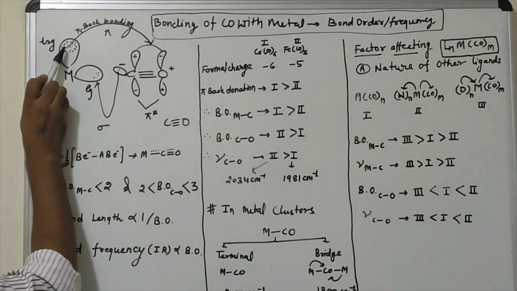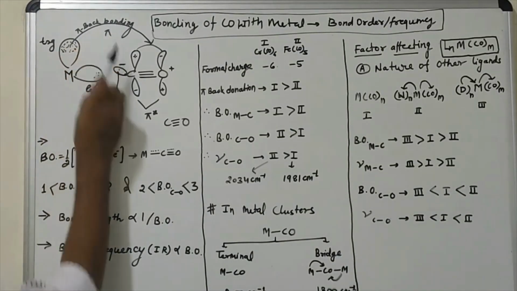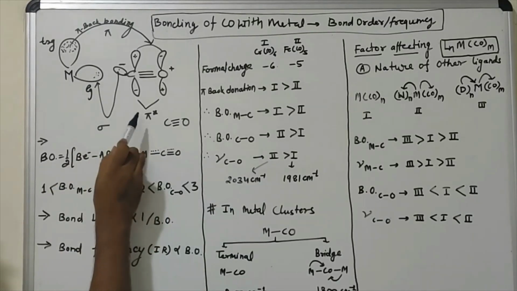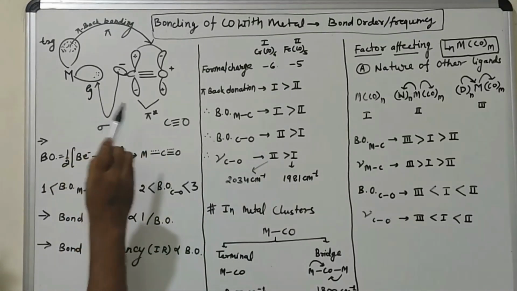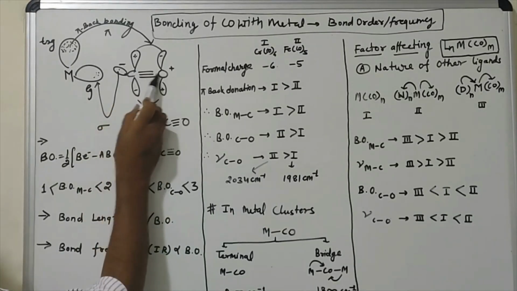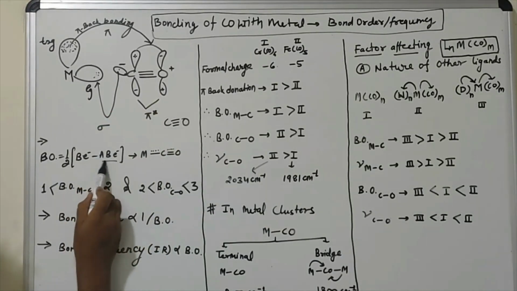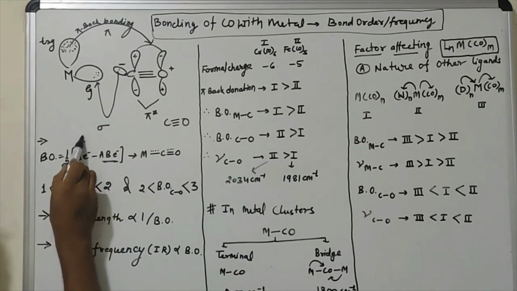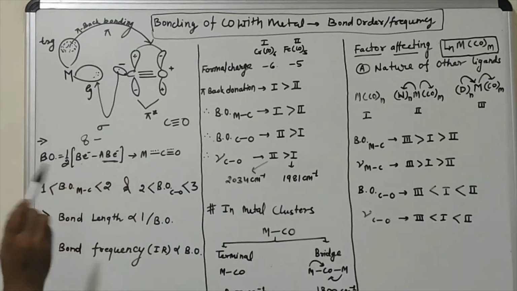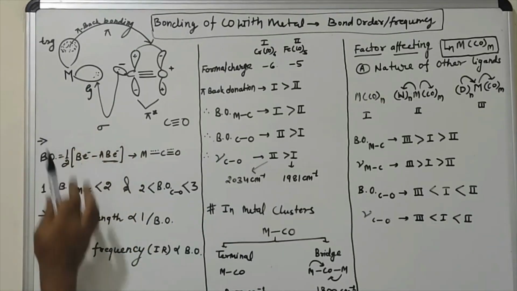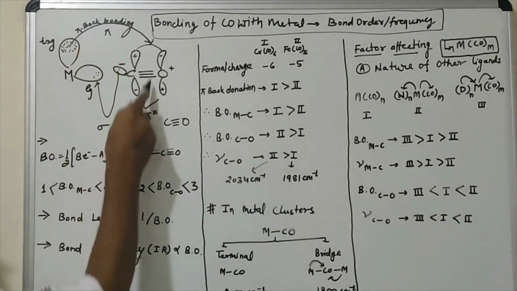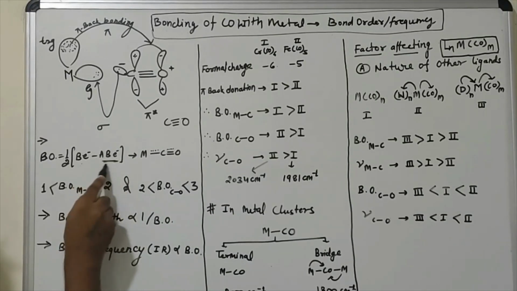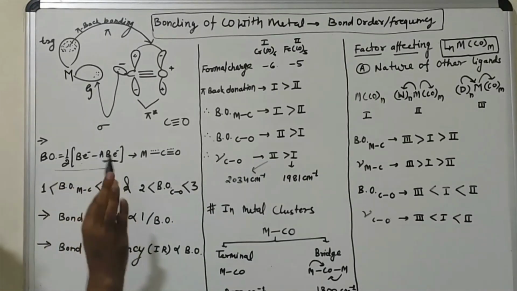And when this T2g electron density transfers into the pi star orbital, that means you are increasing the pi star electron density, that means the anti-bonding electron density in carbon monoxide. That means you are increasing this value. If you increase the pi star anti-bonding electron density, then the bond order will decrease, because if this value increases, the overall value will decrease.